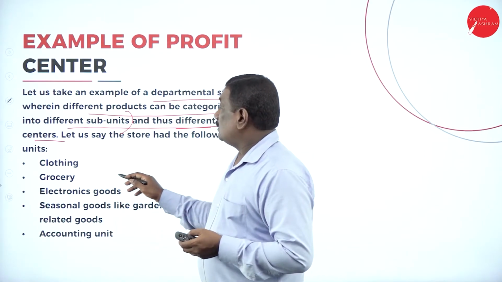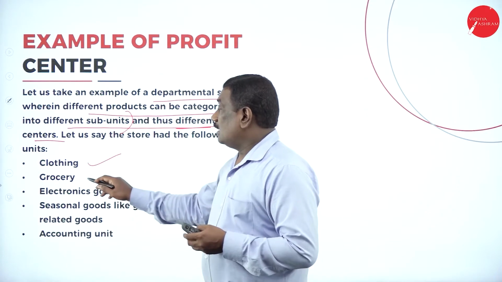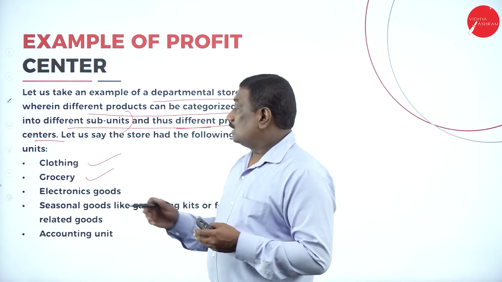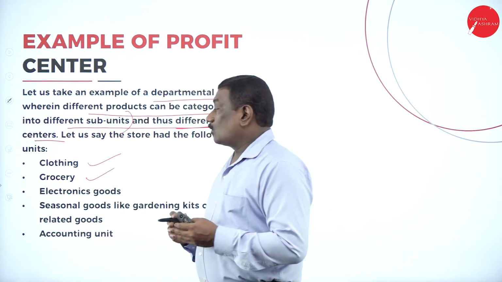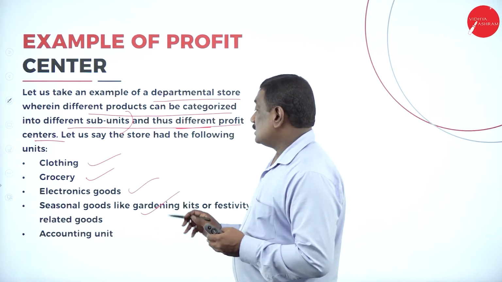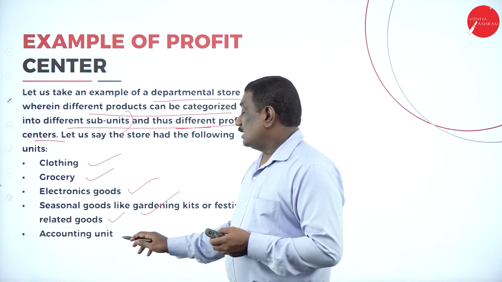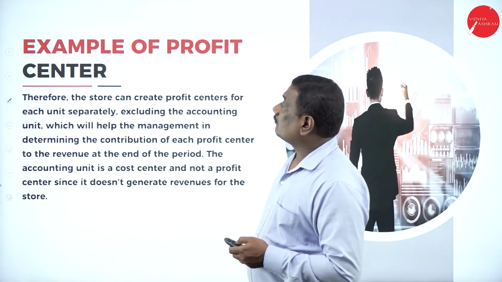Now, if we take the first one under this particular department store, we have the clothing department, then the groceries department, then the electronic goods department, sales, seasonal goods like gardening, kits for our festival related goods, then the accounting unit, like this.